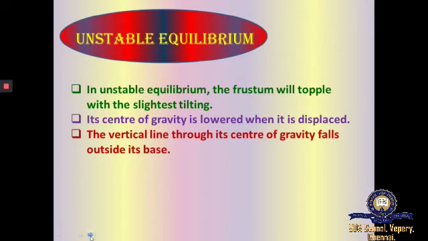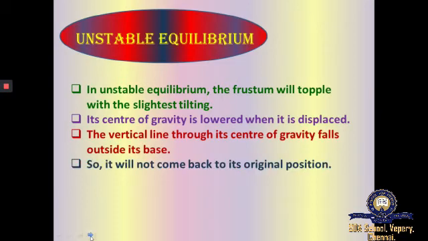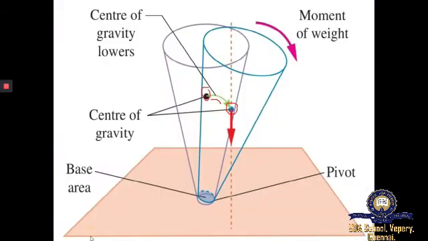The vertical line through its center of gravity falls outside its base, so it will not come back to its original position. Whereas in stable equilibrium, the vertical line through its center of gravity still falls within its base, so it can be returned to its original position. But here it falls outside its base, so it will not come back to its original position.